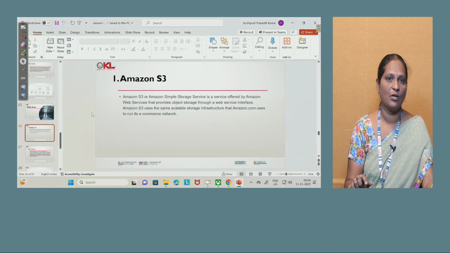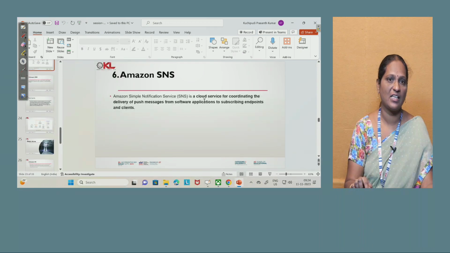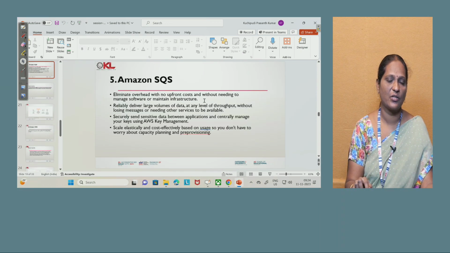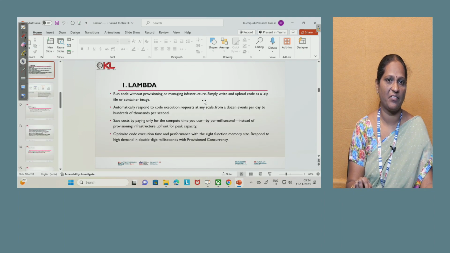In this session we saw Amazon S3 as a simple storage service, and serverless services SNS, SQS, and EventBridge. These are all examples of application integration services.